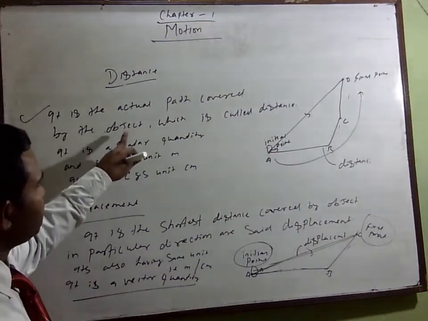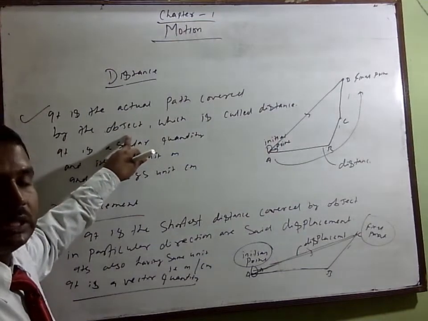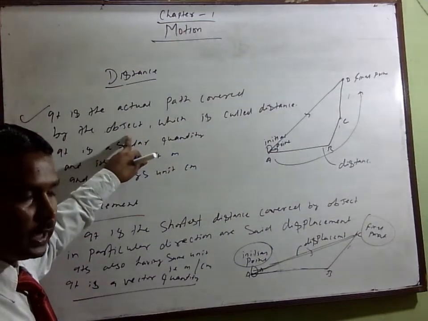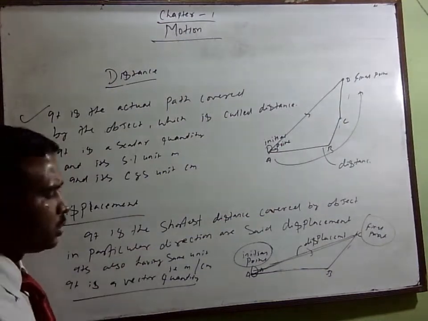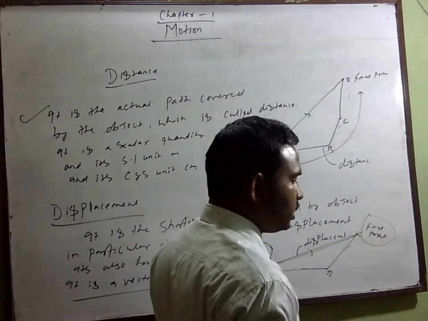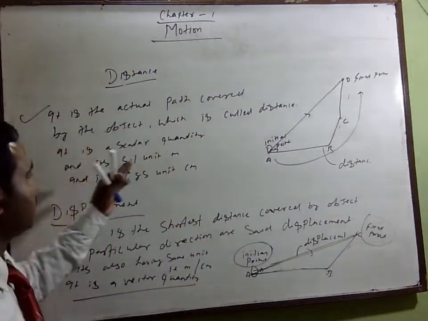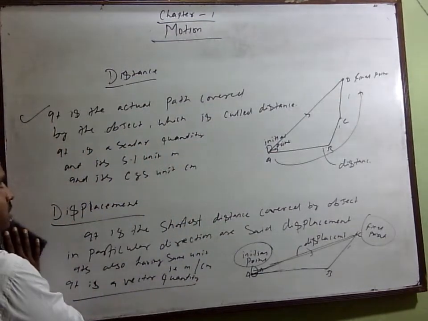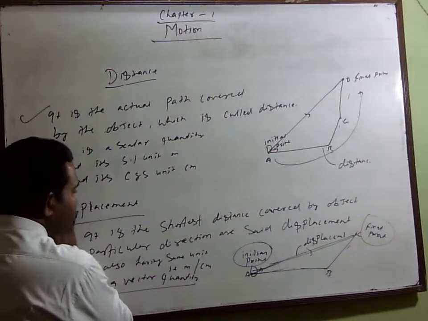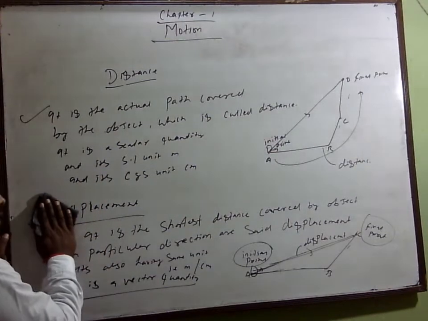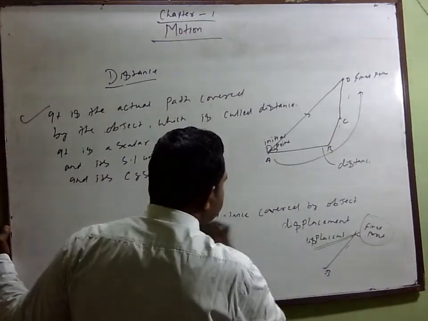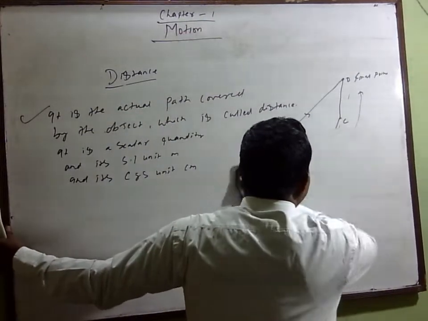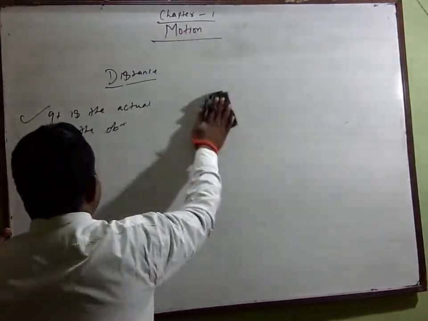Distance cannot be negative, but displacement can be negative also. So some points you can write here. Okay students, I think you should write these ones. So the next topic we can also write.